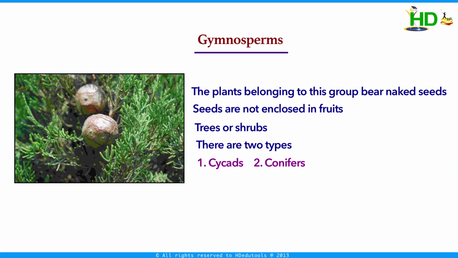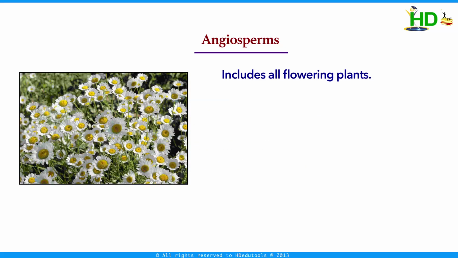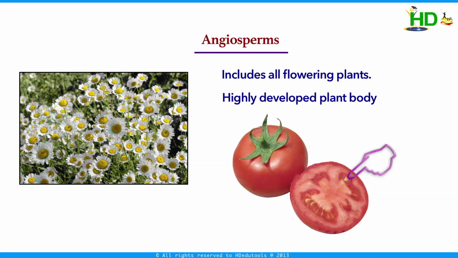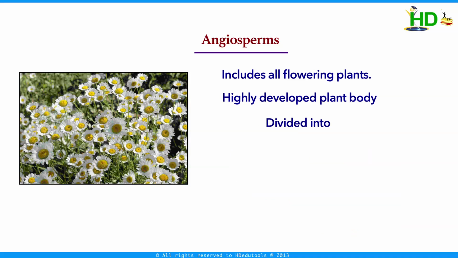The next is angiosperms. This includes all flowering plants, and plants in this group have a highly developed plant body which can be differentiated into root, stem, leaves, flowers, and fruits. The seeds are enclosed in a fruit. They are further divided into monocots and dicots.